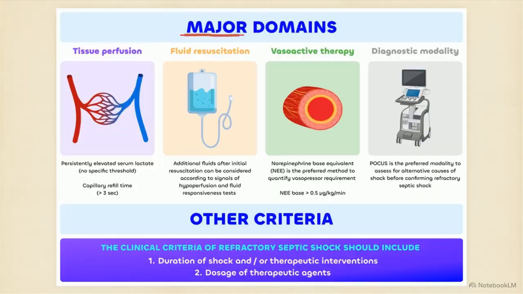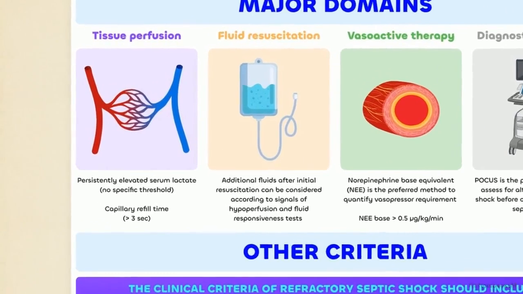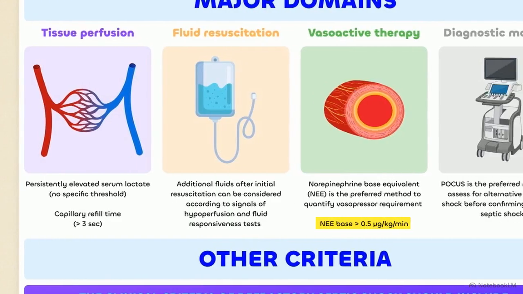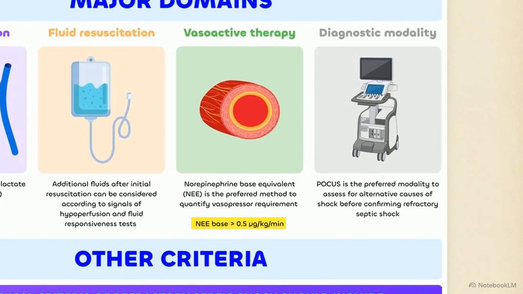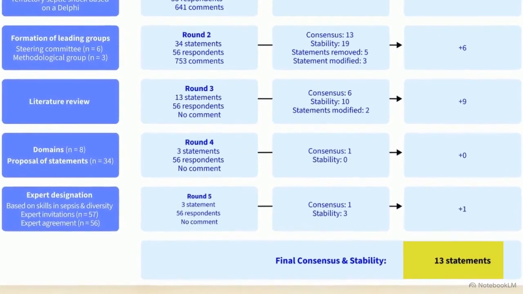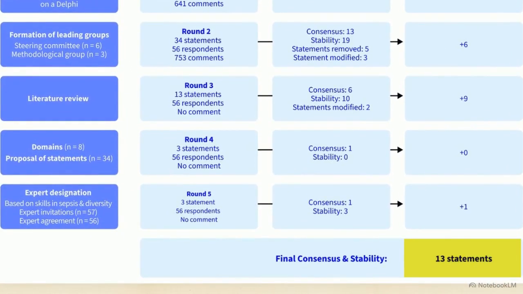This infographic outlines the new baseline. To be classified with refractory septic shock, a patient must meet all 4 conditions simultaneously: objective tissue hypoperfusion, confirmed fluid unresponsiveness, a norepinephrine equivalent exceeding 0.5, and ultrasound confirmation of a pure distributive etiology. This flowchart tracks the methodology that built those pillars. Over 5 Delphi rounds, experts stripped away confounded variables down to 13 stable consensus statements.